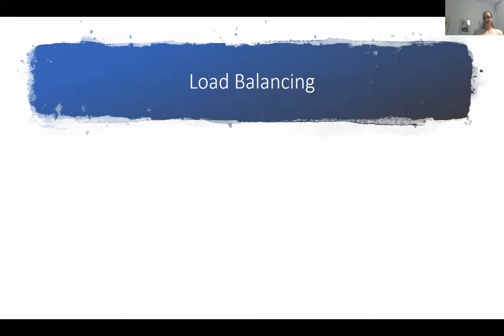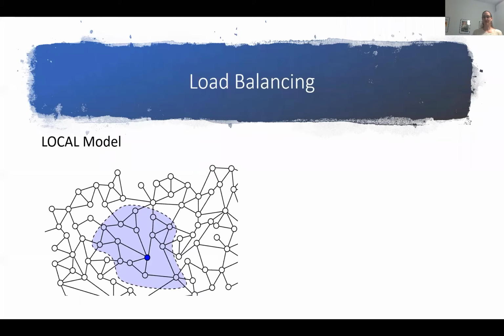We look at load balancing in the LOCAL model. Each node of the input graph is a computational entity, and each edge is a bidirectional communication link. Computation proceeds in synchronous communication rounds, and the message sizes are unbounded. Throughout this presentation, n denotes the number of nodes, and delta denotes the maximum degree of the input graph.